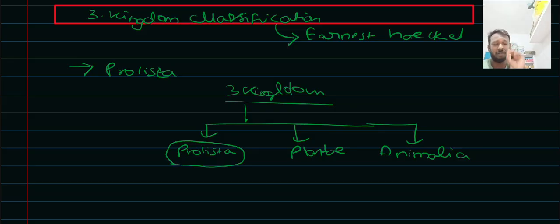This was a very peculiar drawback of this system of classification. Even some multicellular species were also placed under the Protista kingdom.